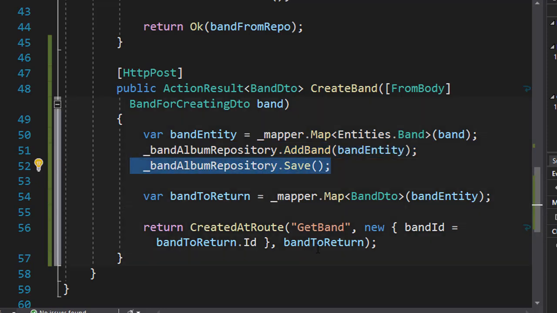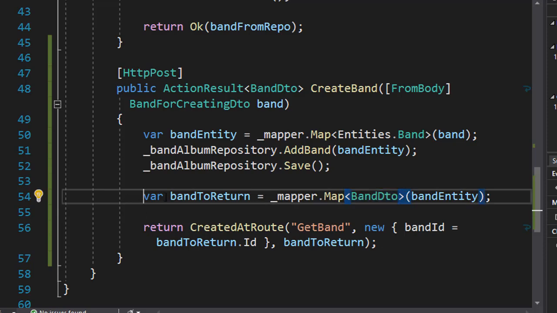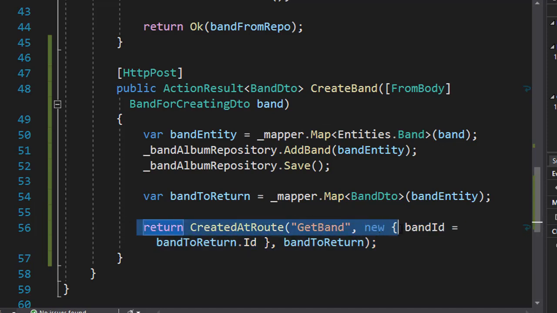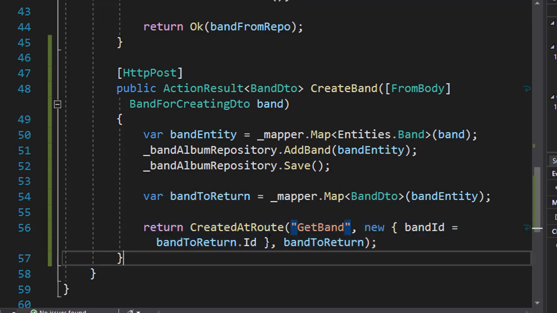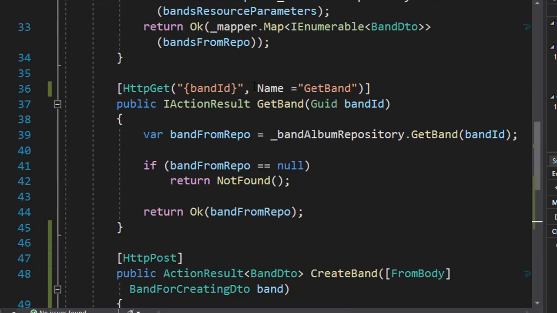After that, we wanted to return the newly created resource, so we mapped the new band entity to our band DTO. So this is gonna be for the output, so we simply use the band DTO, which is also the type that comes out of this action result, as you can see. And after that, we simply created a route return statement and redirected to getBand action, which we named as getBand.